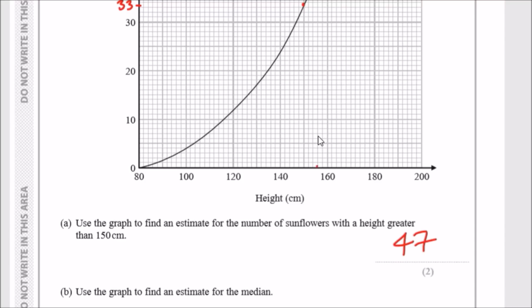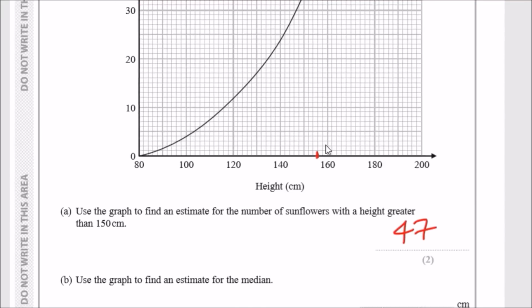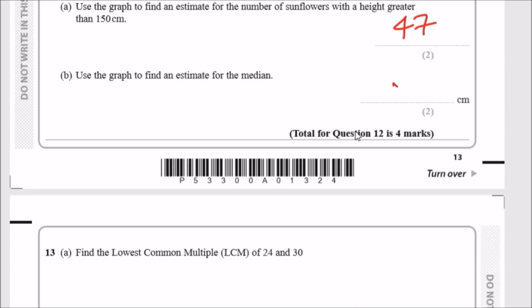So there we go. And then that figure is going to be, so let's see, that's 150, 52, 53, so 154. That's it. So the estimate would be 154. That's all you do, guys.